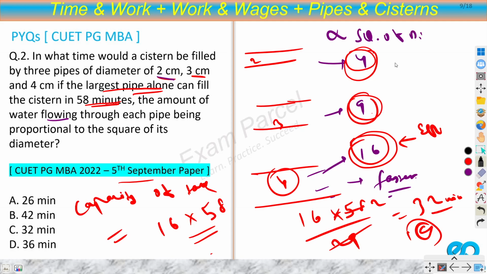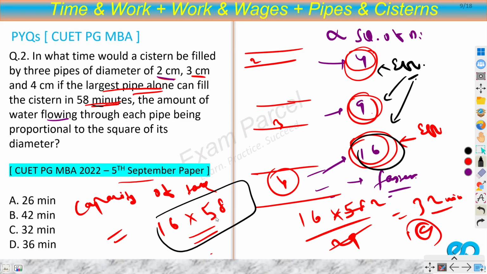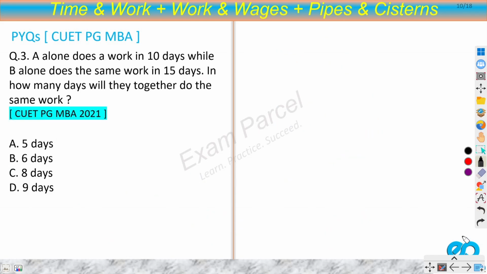We found the efficiency first by squaring all the three. Then it was given that 58 minutes was taken by the largest one. So total work would be 16 into 58, efficiency into time. And at last we want to find the time taken by all of them together. So what is the total efficiency? 4 plus 9 plus 16, that is 29. So we will divide total work by efficiency, 16 into 58 by 29. So from here we'll get 32 minutes. I hope this is clear to you. Let's move on to the third question.